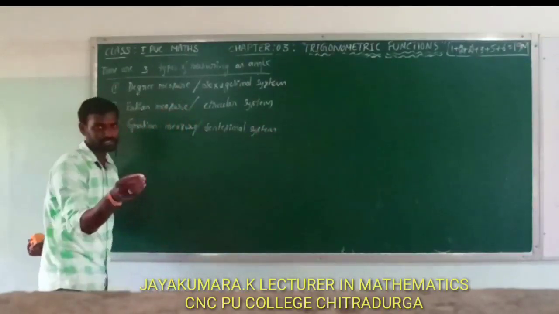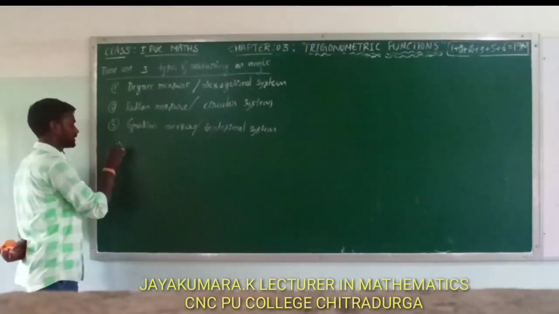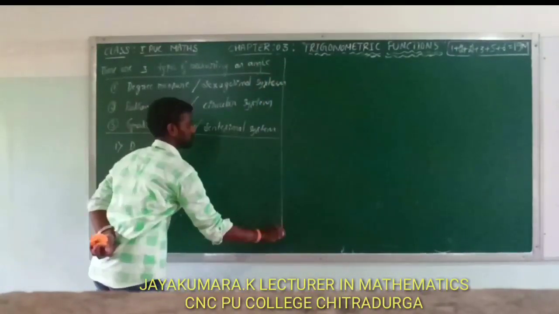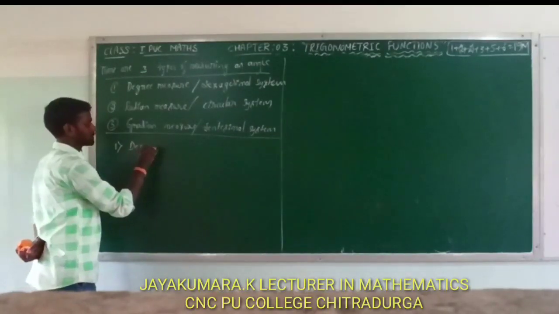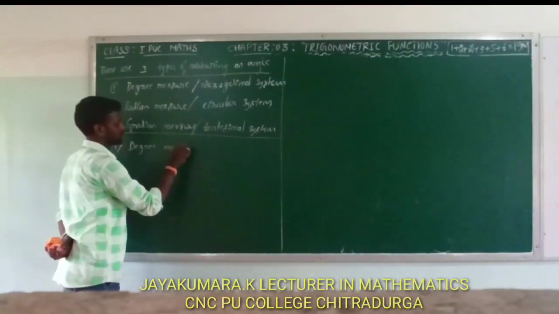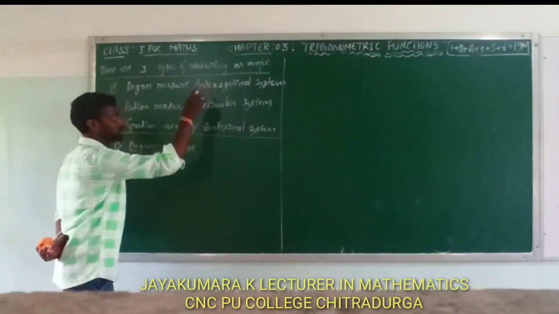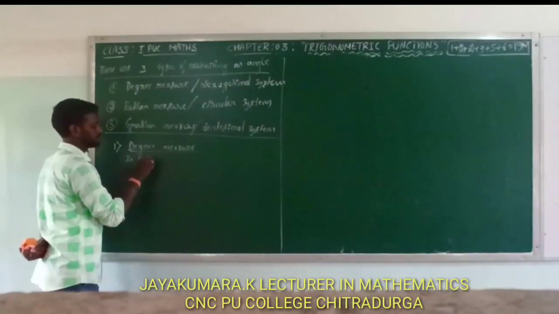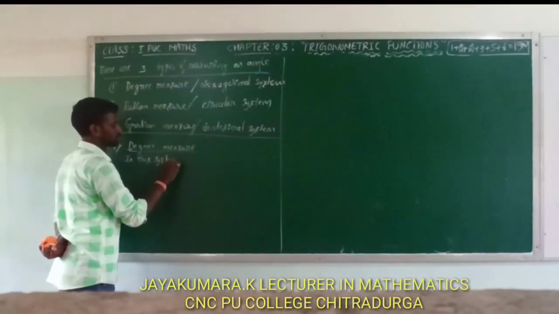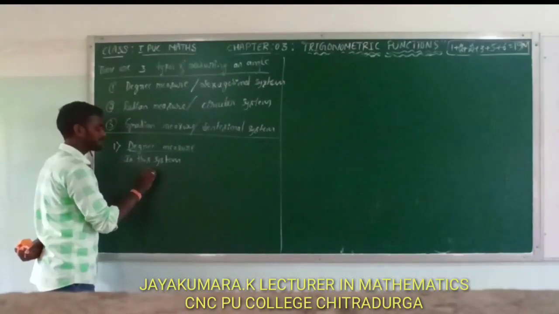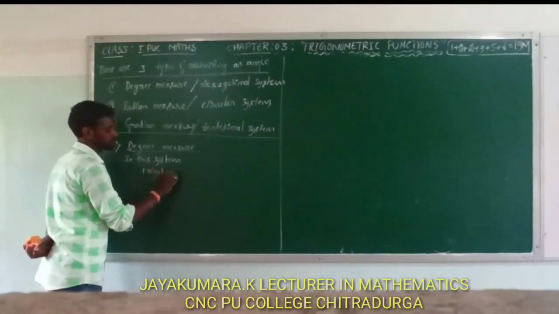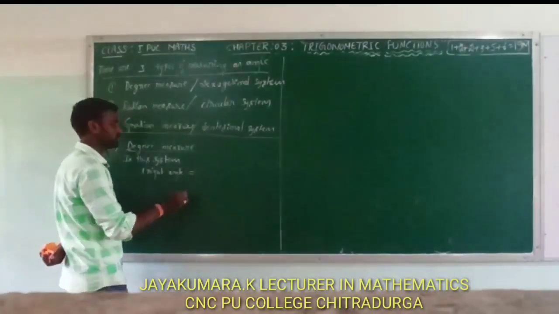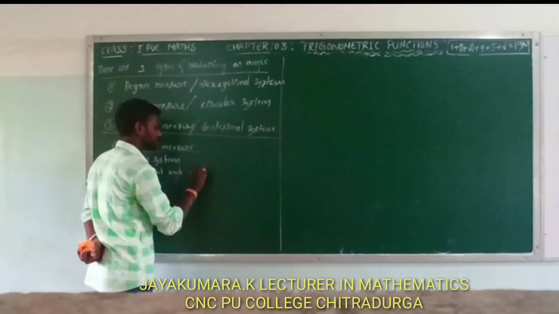Okay, right. Let us discuss it. First one, degree measure, or sexagesimal system. In this system, one right angle is equal to 90 degree.